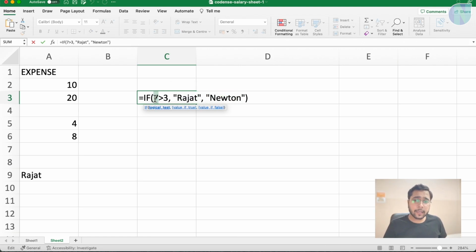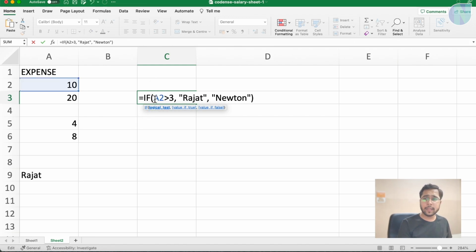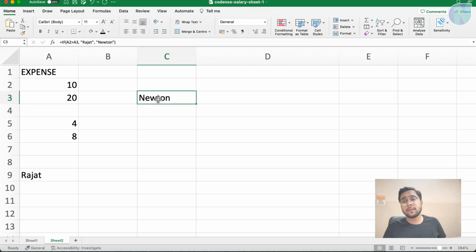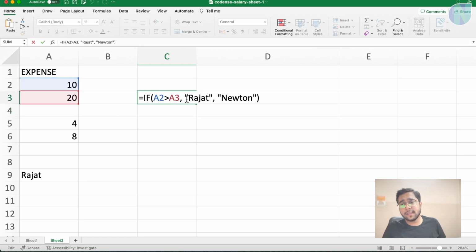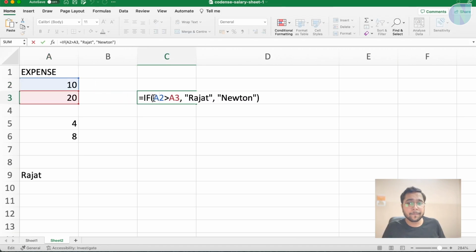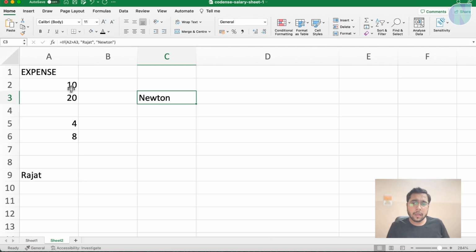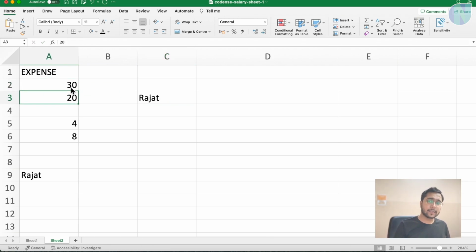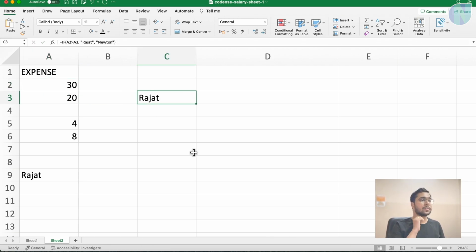Now here I can use cell name, like I can say if A2 is greater than A3, then show this, else show this. Now see, is A2 greater than A3? No, that's why it is showing Newton. 10 is greater than 20? No, so show Newton. If this condition is true, show this. If this condition is false, show this. Now I will make this condition true and you can see it is evaluating to Rajat now.